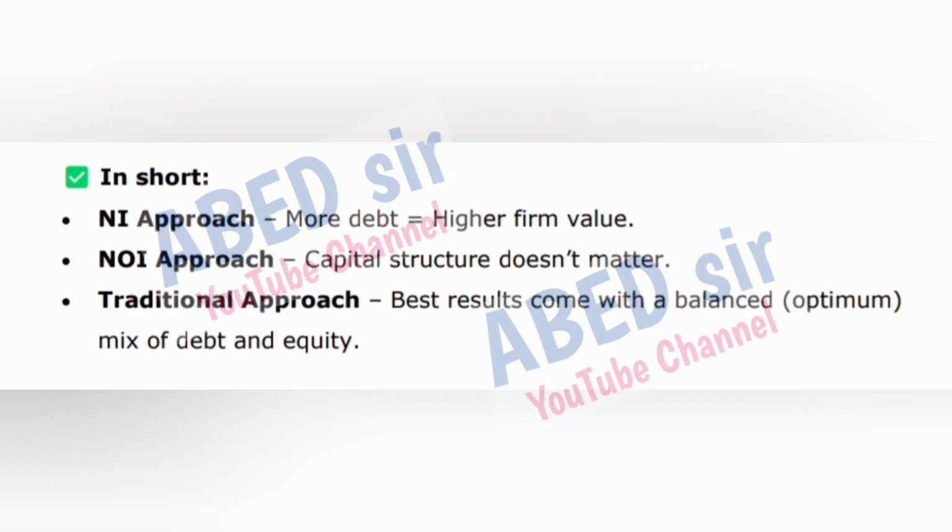In short, NI approach, more debt is equal to higher firm value. NOI approach, capital structure doesn't matter. Traditional approach, best results come with a balanced, optimum mix of debt and equity.